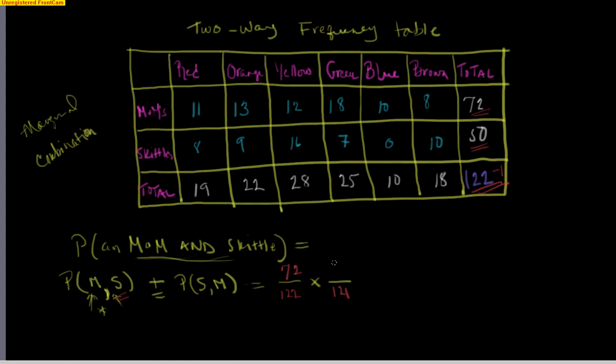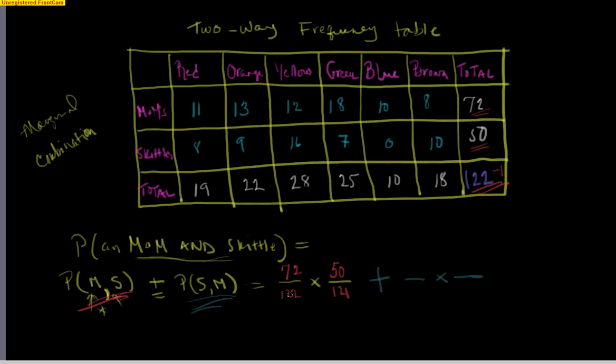We have 50 Skittles in the cup of 121 candies left. All right, so that's the first one, this right here. Now let me take another color here and we'll do this one. I'm going to add to that: what is the probability of getting a Skittle and then an M&M? So again, I've got an and, which means I've got a multiplication problem.